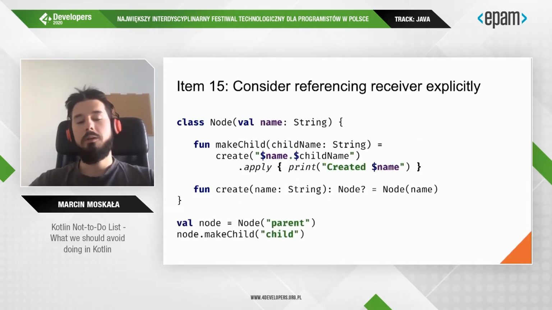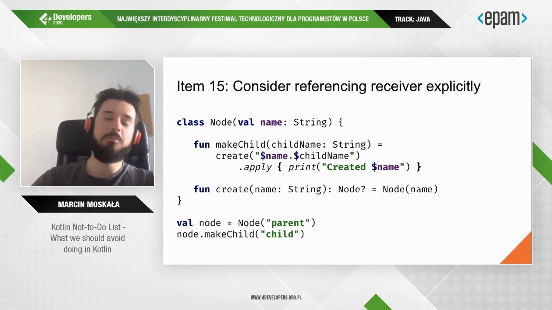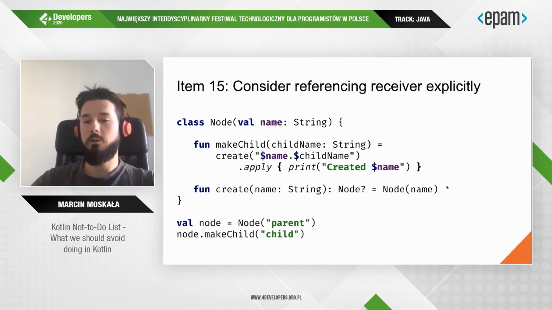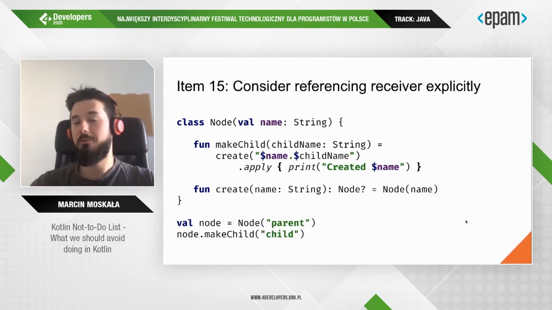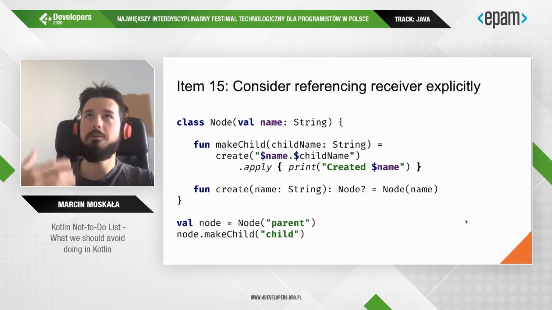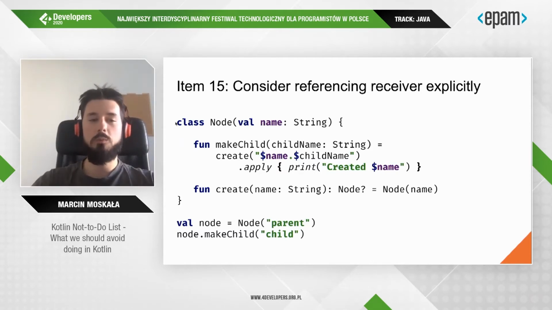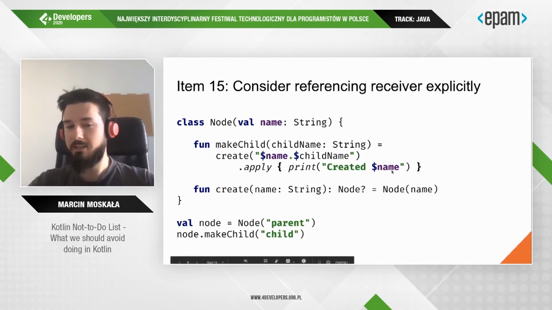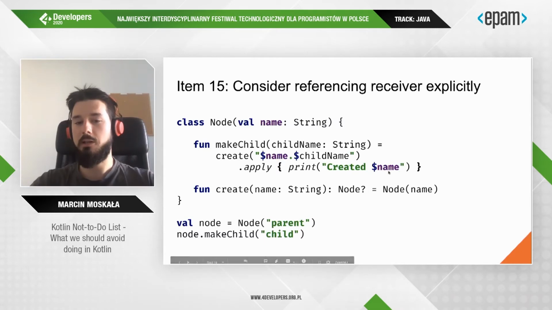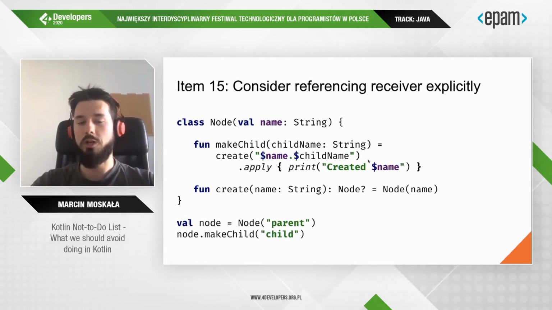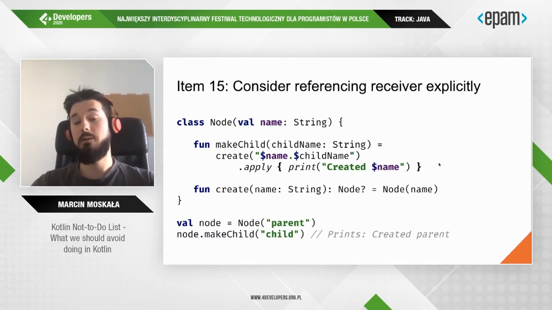Okay, so here is a situation where we use apply in an incorrect way. So this is a code snippet. If you would like to test yourself, you can stop the video right now and think about it. So the question is what will be printed in here, and the answer is that even though we might expect that we should print created child, as we call it on child, in fact, the actual result is created parent.